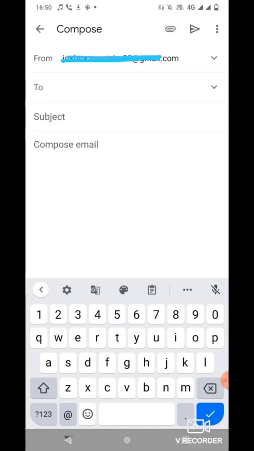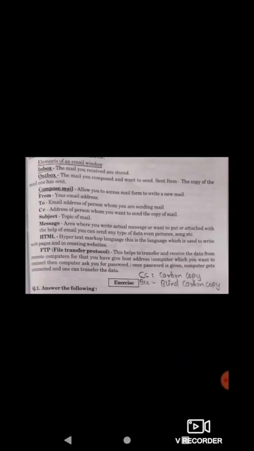So with this we end our chapter, Introduction to Internet, wherein we covered what is Internet, network, the types of network, and how the Internet works. What are the working of the Internet, the features, and the services provided over the Internet, like email service and various other services.